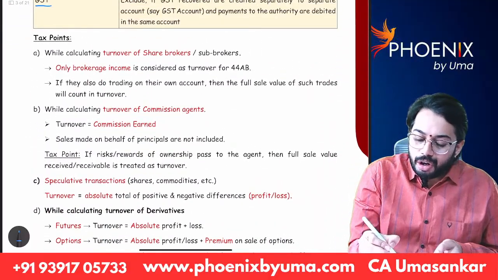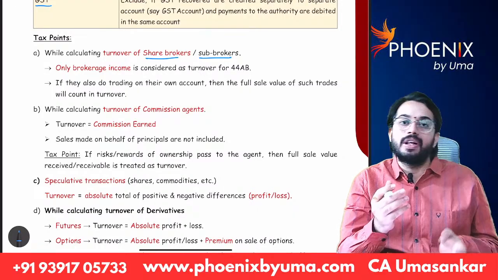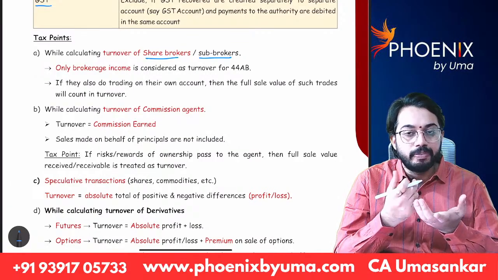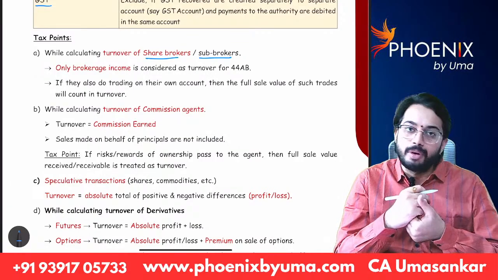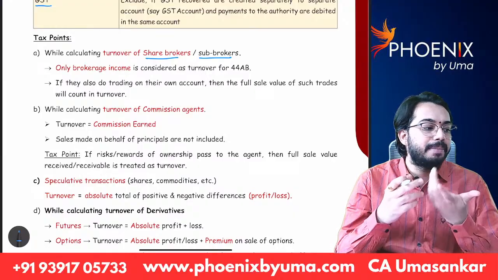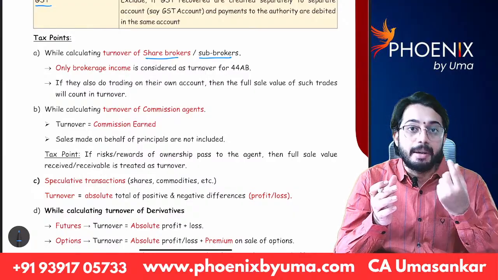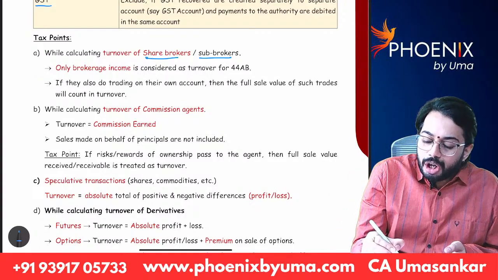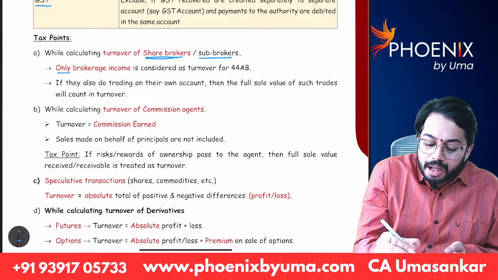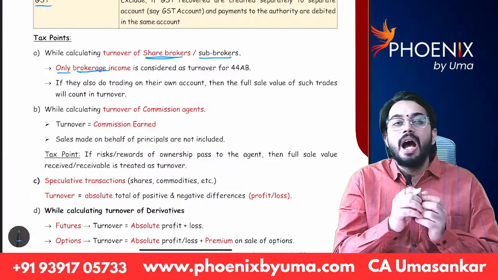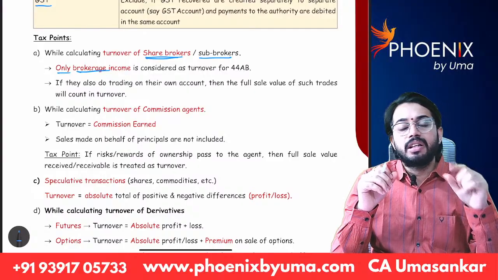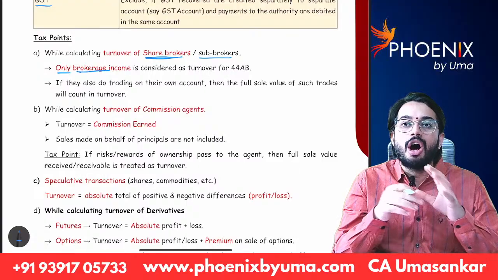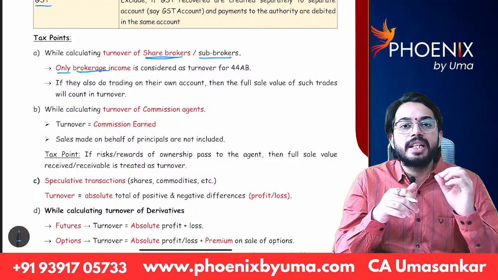While calculating turnover of share brokers or sub brokers, there are multiple trading apps, Motilal Oswal, Groww. When you are doing audit of share brokers, what is the major revenue? The major revenue is commission, or brokerage income. When you are calculating turnover of share brokers, you need to consider only brokerage income. For example, I purchased one share through Motilal Oswal. Let's say the share cost is 1200 rupees. On 1200 rupees, Motilal Oswal's commission is 10 rupees.